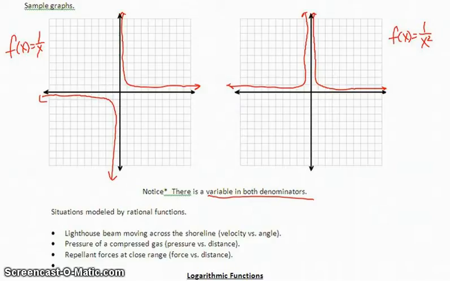Now, we use rational functions, the lighthouse beam moving across a shoreline, the velocity versus the angle, how about the pressure of a compressed gas, pressure versus distance, and repellent forces at close range can all be modeled with rational functions.